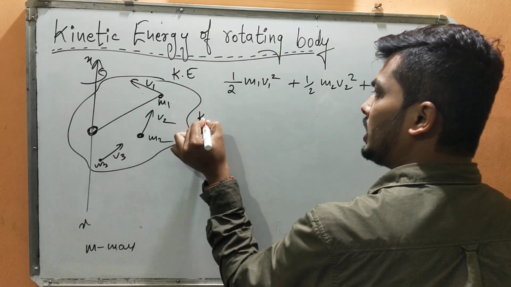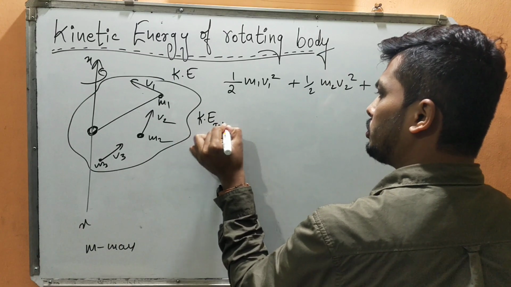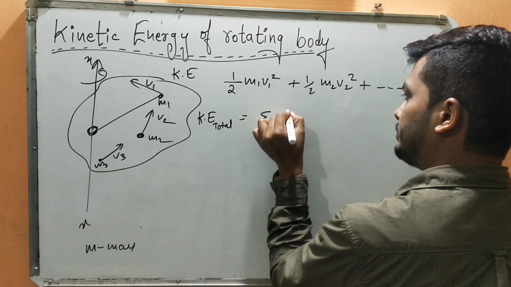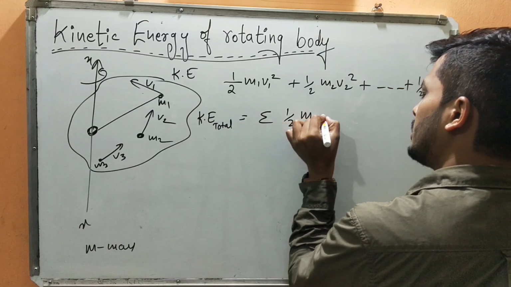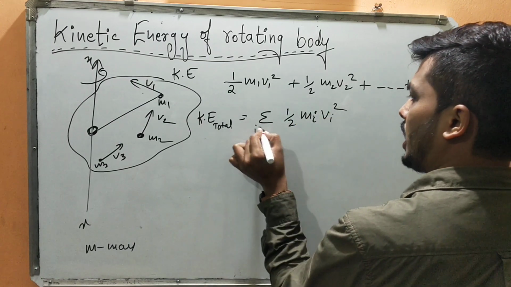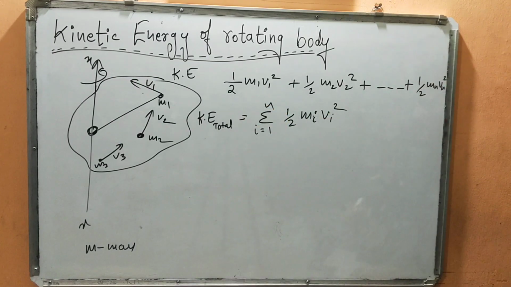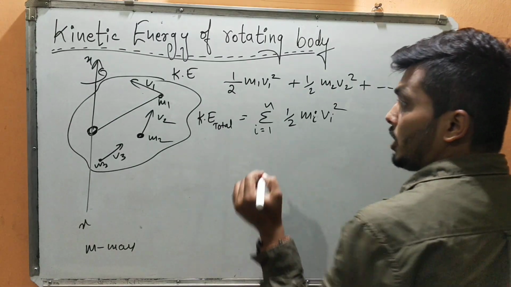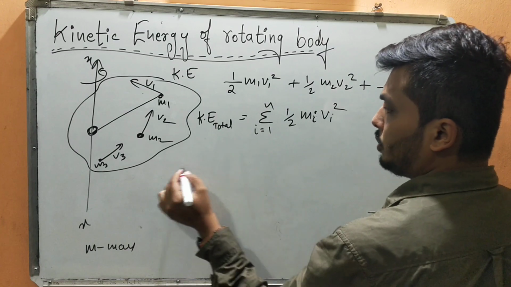So what is the total kinetic energy? This will be the summation of half mi vi square, where i goes from 1 up to n. Now students, listen here. We know that we can do one thing here.